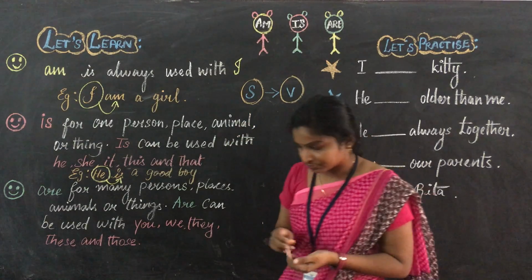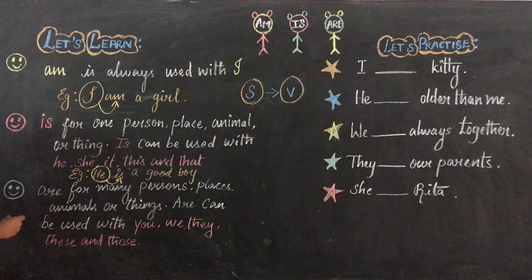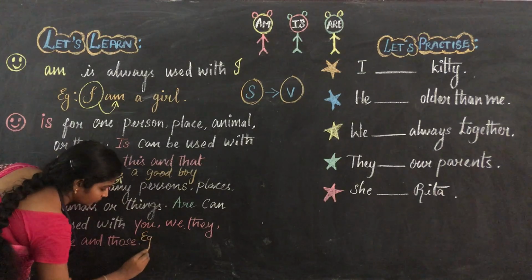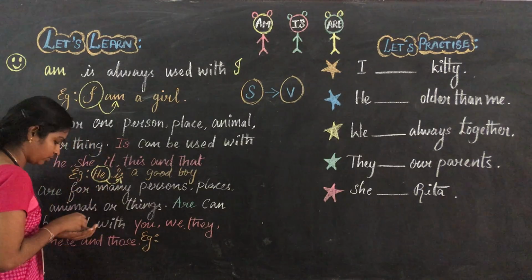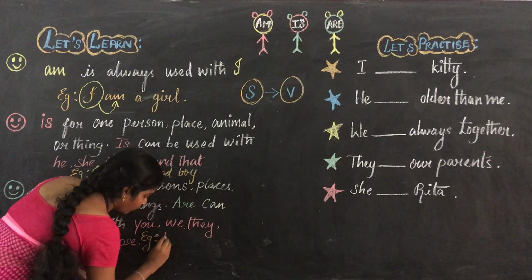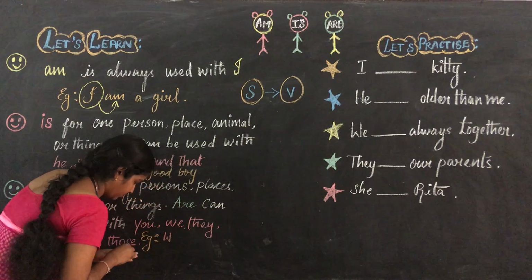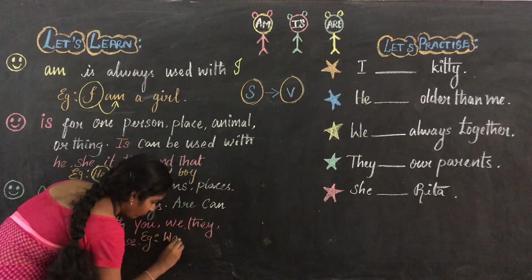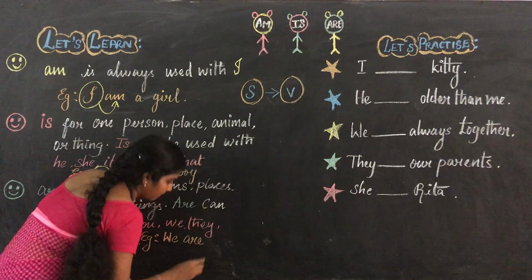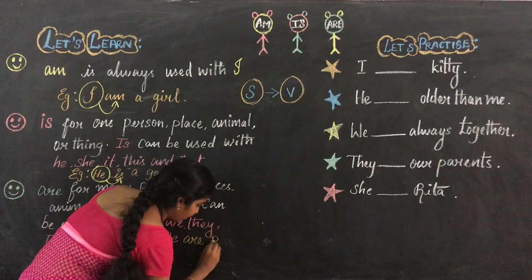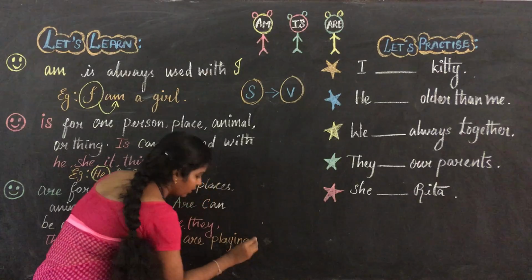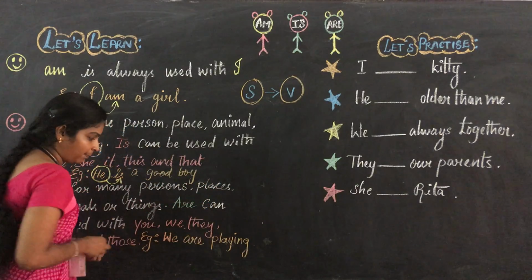Example. We are playing. Here you just see, we are playing.